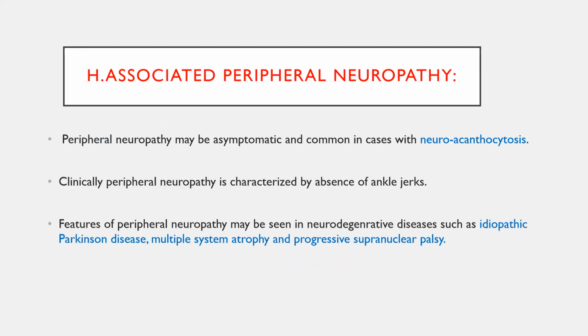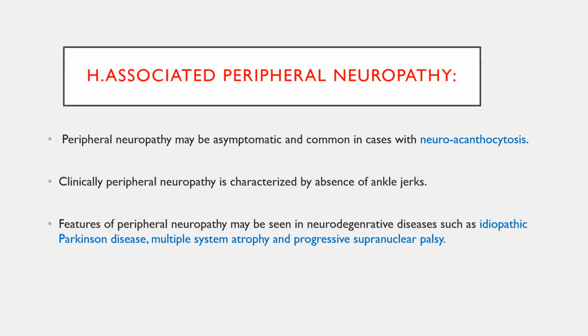Let us come to peripheral neuropathy. Some of the movement disorders will be associated with neuropathy symptoms like burning, tingling sensation, numbness, and ataxias. Okay, all those things will be seen in neuroacanthocytosis. Neuroacanthocytosis predominantly causes sensory axonal motor neuropathies, and may also cause sensory ataxia.